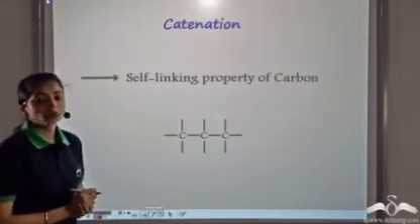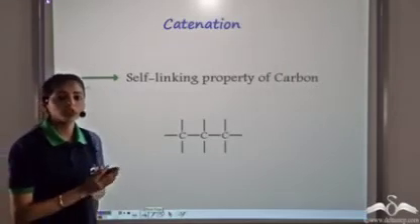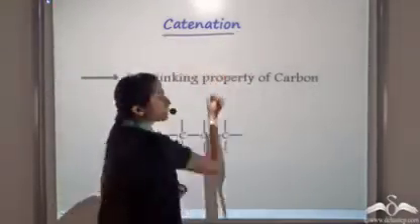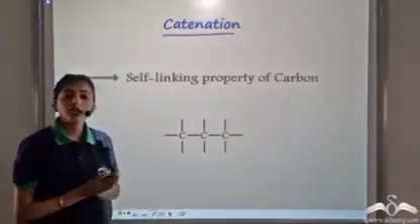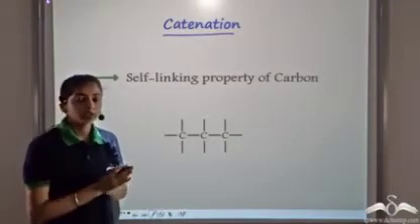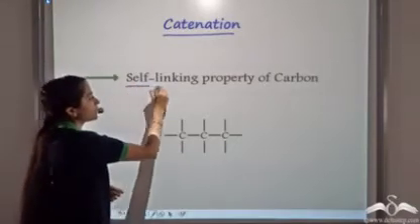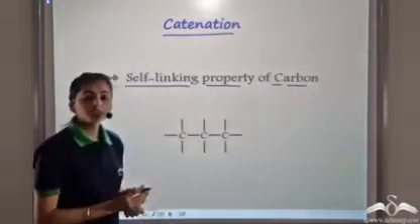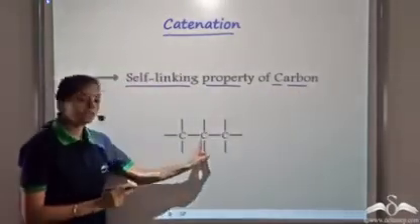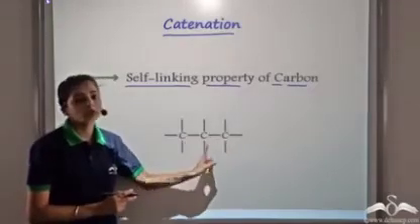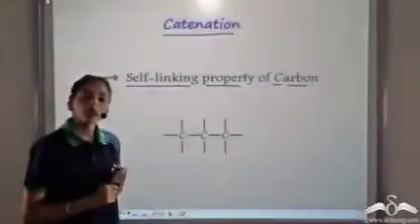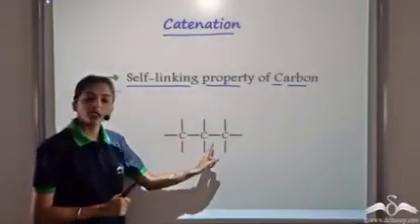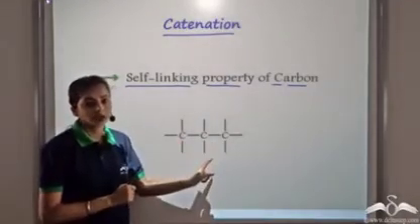So another important property of carbon, because of which it forms millions of compounds, is catenation. This is a very special and unique property of carbon. This shows the self-linking property of carbon. Carbon is a unique atom. It can link to itself by forming covalent bonds. But the important thing to keep in mind is that each carbon atom should always satisfy the octet rule.